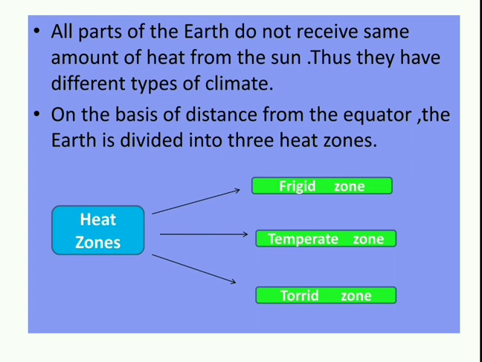Whereas, as we move away from the equator towards the poles, the intensity of the sun's heat goes on decreasing. So, the earth is divided into 3 heat zones: frigid zone, temperate zone and torrid zone.